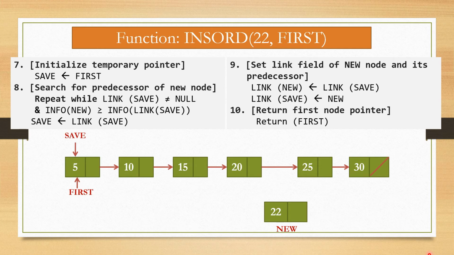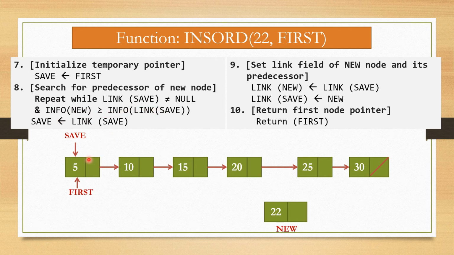Now the next step is to search for the predecessor of the new node, and for that we repeat this while loop: link of save is not null. Here link of save is not null because it is connected with the next node. And info of new, that is our new node, is 22. So 22 is greater than or equal to info of link of save.